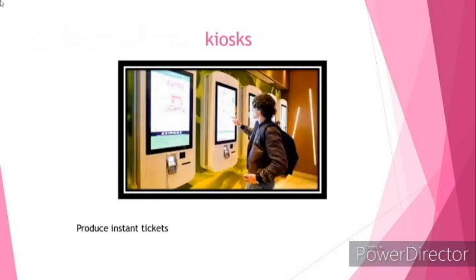Okay, children. And next is kiosks. Kiosks produce instant tickets in very big airports and railway stations.